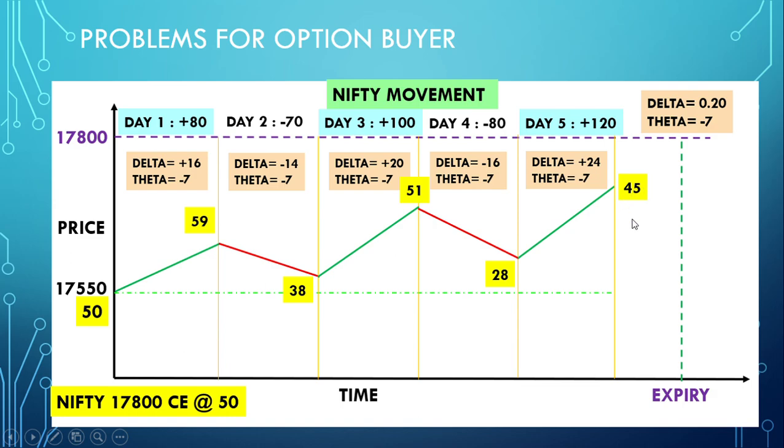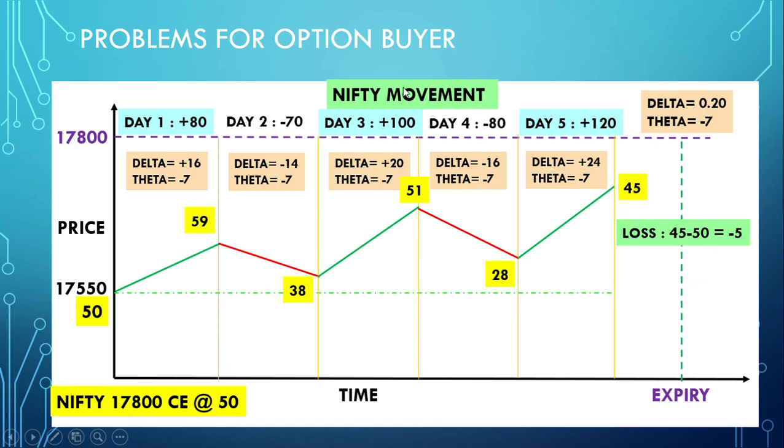And if Nifty is not able to close above 17,800 by expiry, this premium becomes 0. So as of the fifth day, the option buyer will face a loss of 5 instead of the market moving in his intended positive direction.